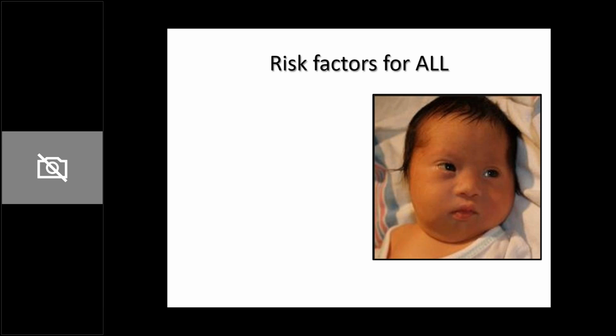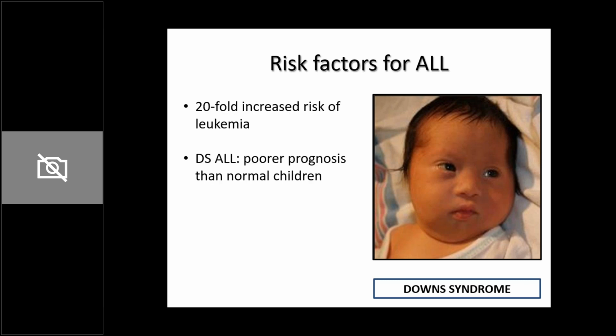If you look at this picture, many of you may be able to identify this very typical facies where the child has a flattened face, a mongoloid slant of the eyes, and a flat nasal bridge. This is the very typical facies of a Down's child. In Down's children, there is almost 20-fold increased risk of leukemia.